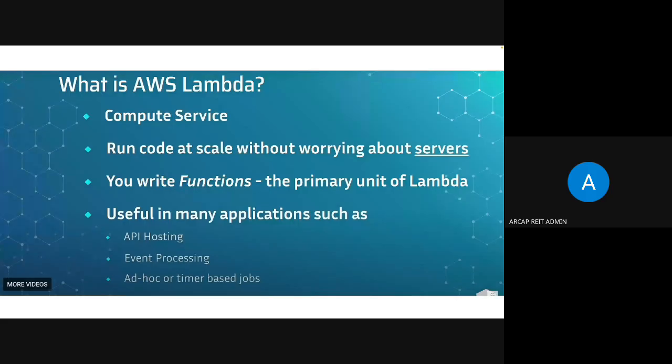But here, we need not worry about the servers. We will simply write some code and call that code or function, which is stored in Lambda. We don't know where it is stored. AWS will look after all the scaling and everything. The functions are the primary unit of Lambda, and we can simply call those functions stored in AWS Lambda.